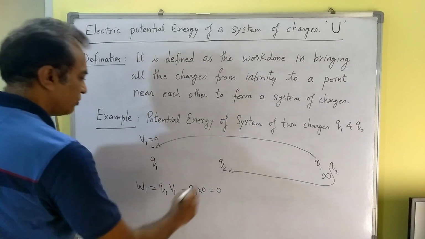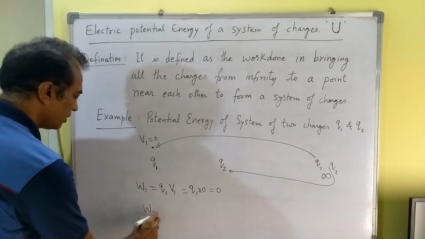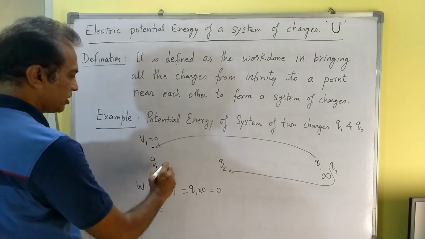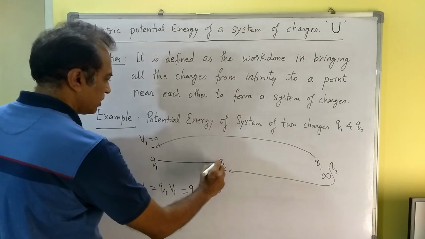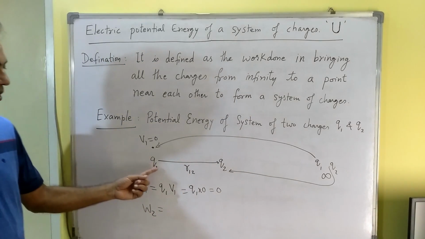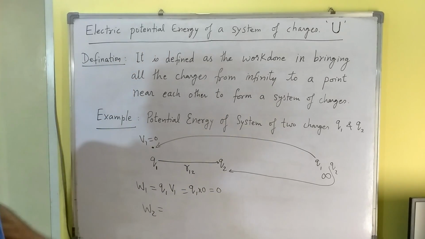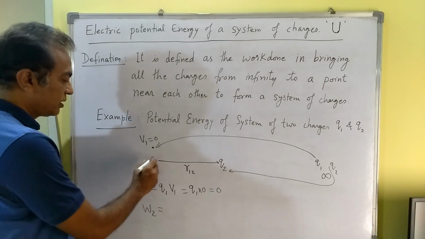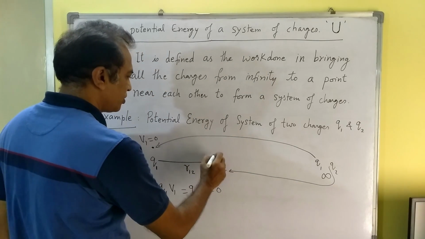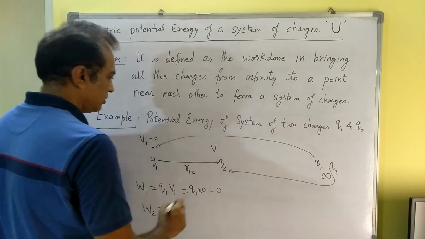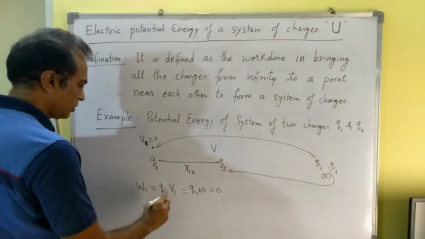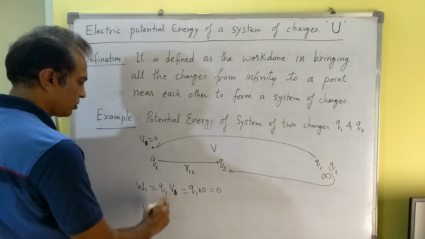Let us now calculate the work done in bringing charge Q2. Let us say the distance between Q1 and Q2 is R12. Now, since Q1 is present, we have learned that due to Q1 at this point, the potential will be V0, because there was no charge.